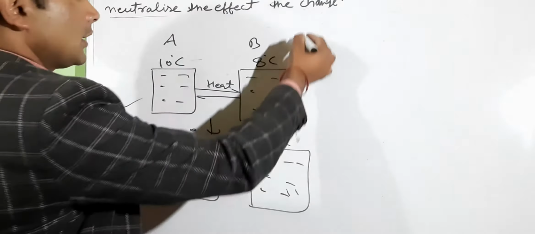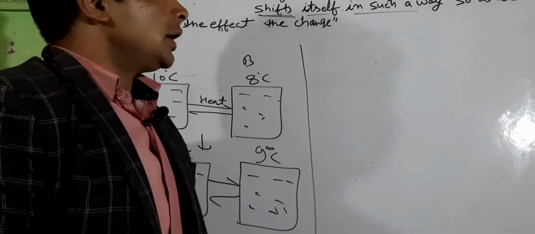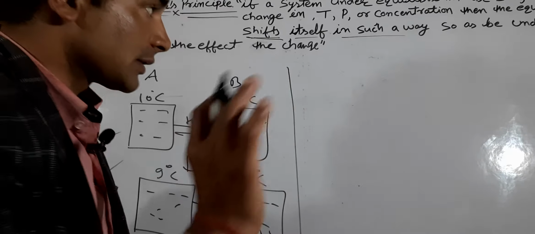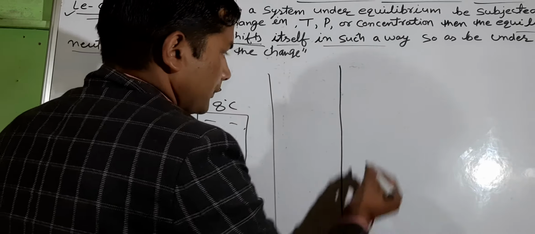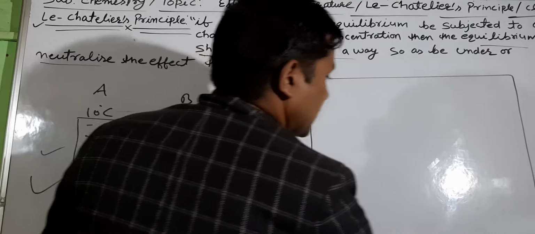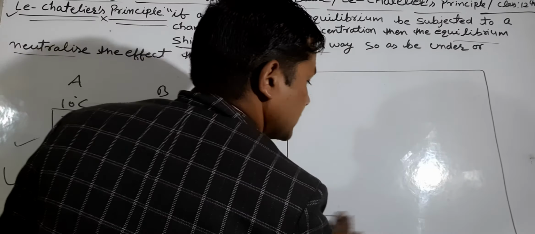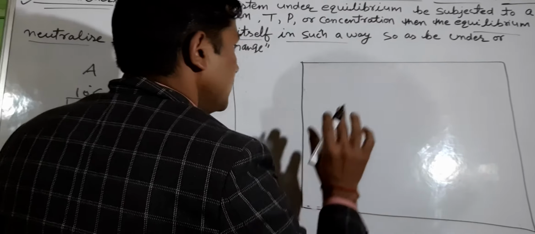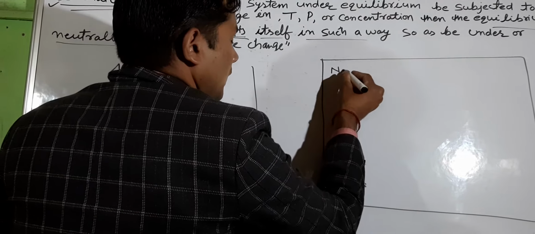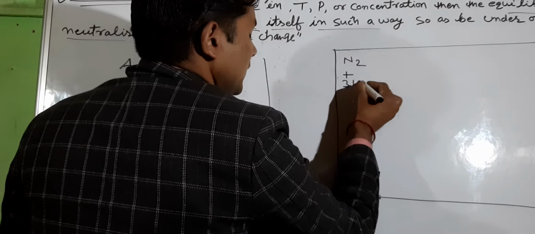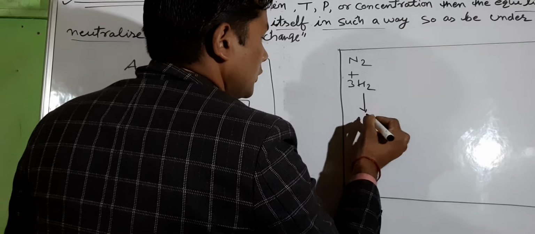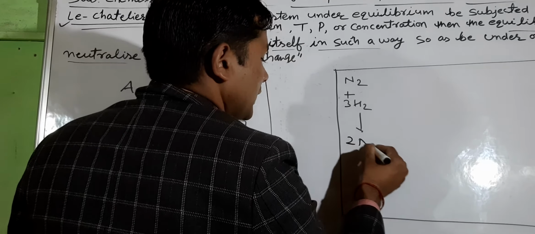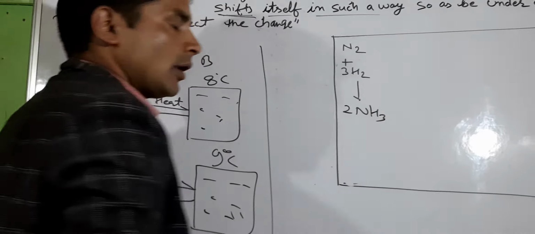Now next, to verify the Le Chatelier principle, suppose that this is a container, and here N2 plus 3H2 equal to 2NH3, the formation of ammonia.